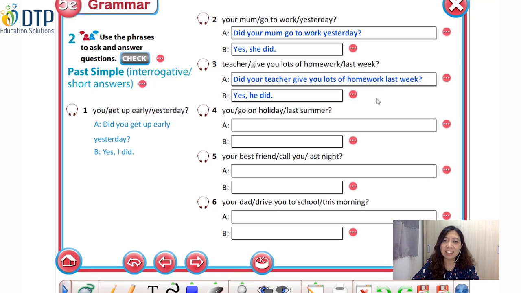Very good. Excellent. Let's move to number 4. You go on holiday last summer. How do you make the question for number 4? Excellent. Very good. The question is, did you go on holiday last summer?